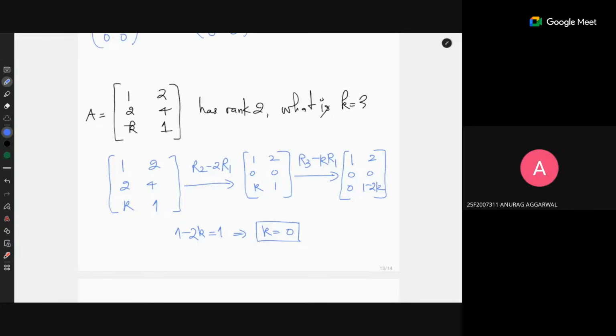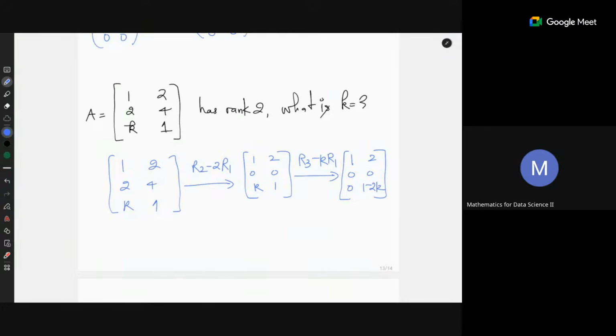Excuse me, sir, we can divide the third row by 1 minus 2k. Yes, sir. So how, if it is not zero, what is the rank? Can you repeat that? So we can divide the third row by 1 minus 2k if 1 minus 2k is not 0. Yes. So in that case, again, k can be any value other than half. That is true.